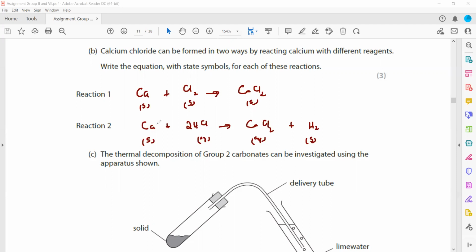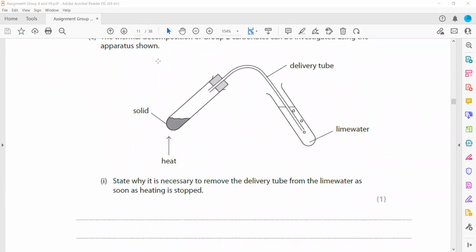Even you can mention metal oxide. If you mention calcium oxide, then there will be water. If you mention calcium carbonate, then there will be water and carbon dioxide. If you mention calcium hydroxide, then there will be calcium chloride plus water. So these are the ways by which we can produce calcium chloride.